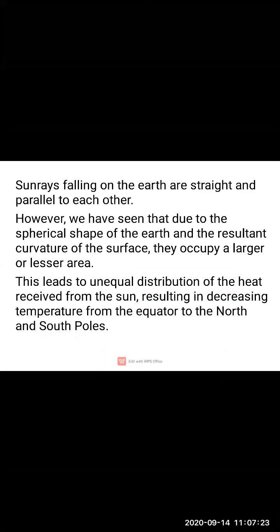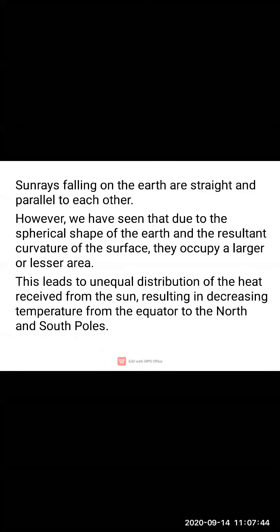See children, as we know, sun rays falling on the earth are straight and parallel to each other. Due to the spherical shape of the earth and the resultant curvature of the surface, the rays behave differently. Curvature means the degree to which an object is curved. Our earth is curved, especially towards the poles. Here, I'll show you, this region is forming a curve.